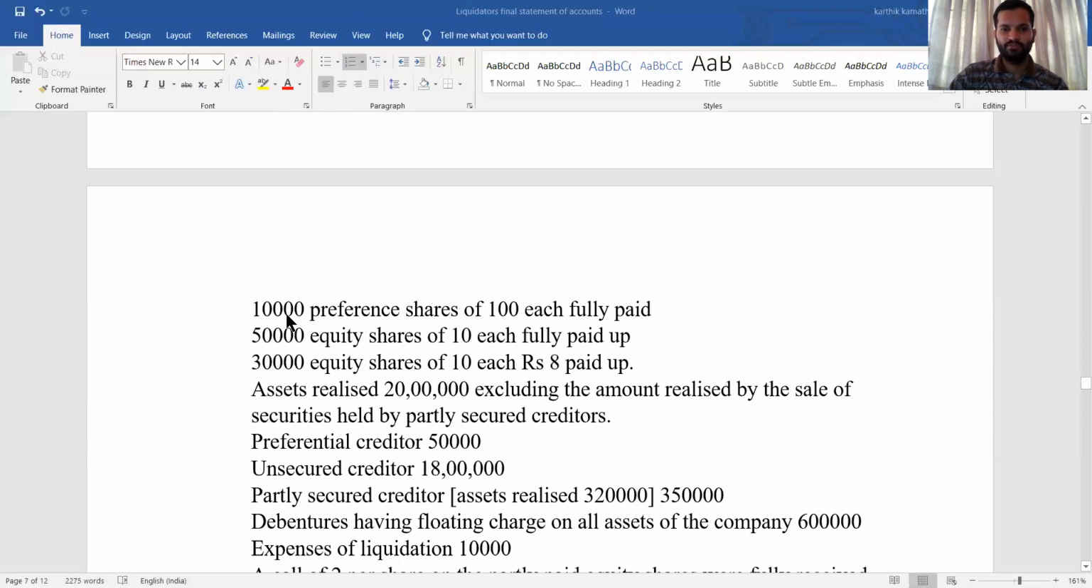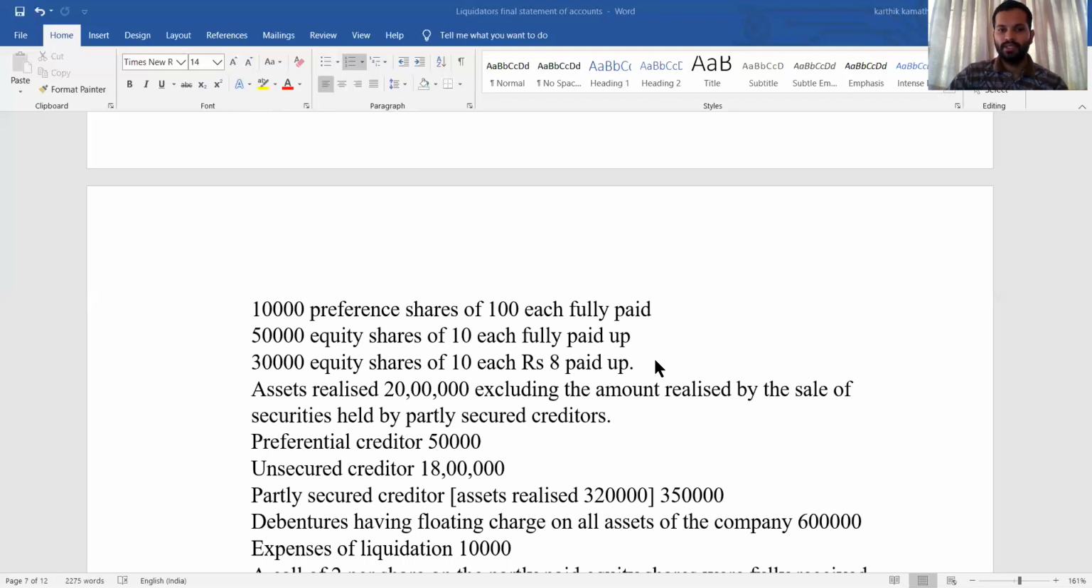10,000 preference shares of 100 each fully paid, 50,000 equity shares of 10 each fully paid up, 30,000 equity shares of 10 each 8 paid up. So here there are partly paid shares. If there are partly paid shares, you need to convert them into fully paid shares. If not converted, then there is an adjustment. Calculation of surplus and share in total surplus, all those adjustments you need to do.